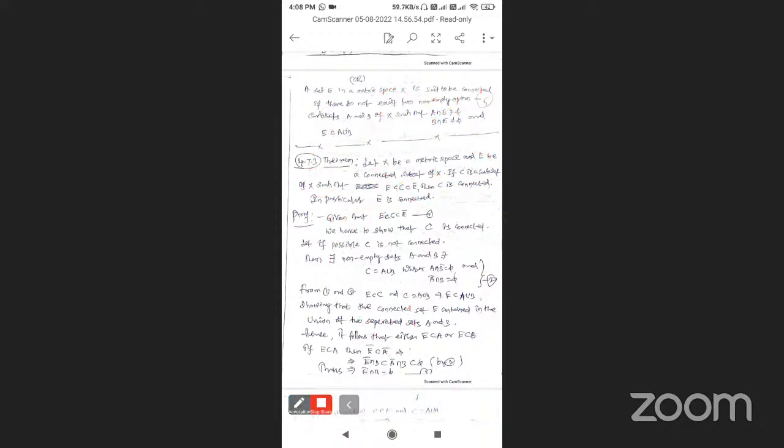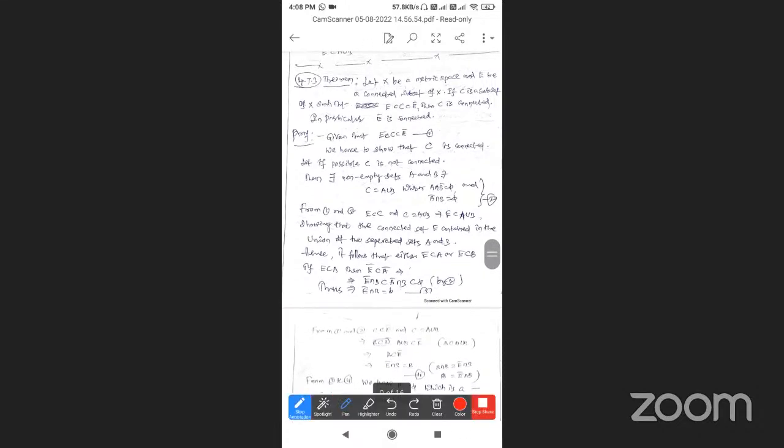Next, theorem 4.7.3. This is important. 4.7.3.